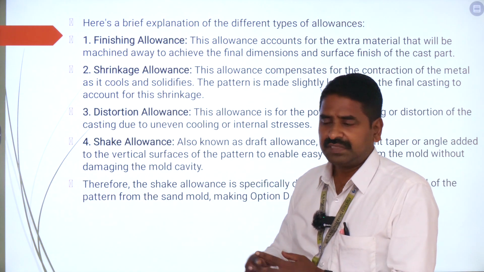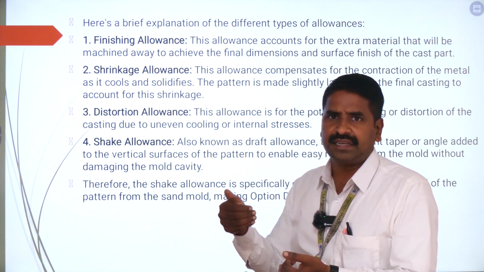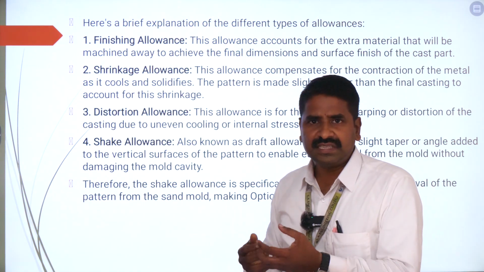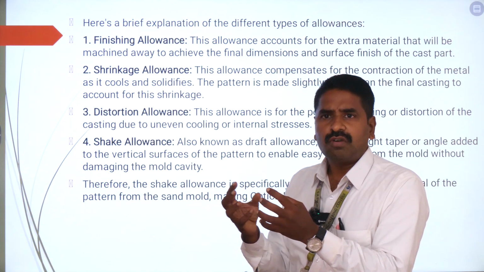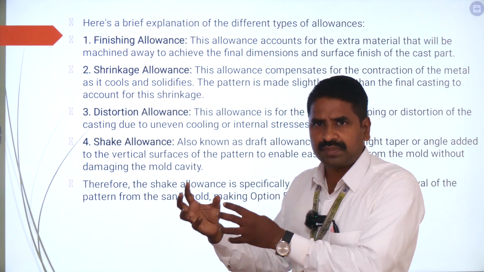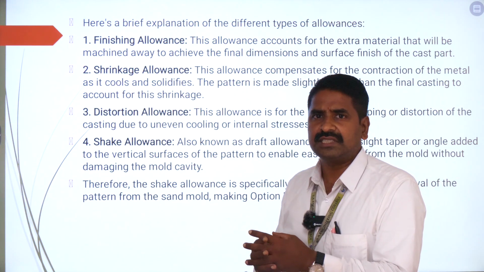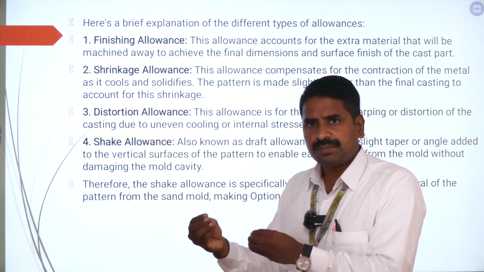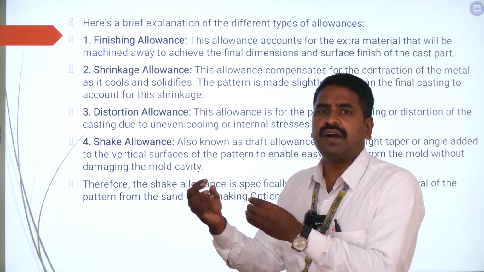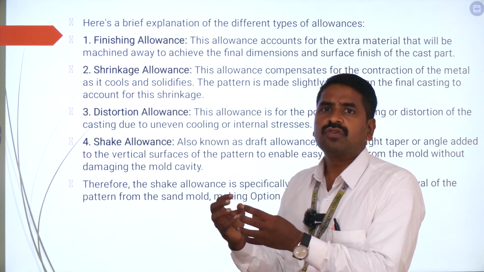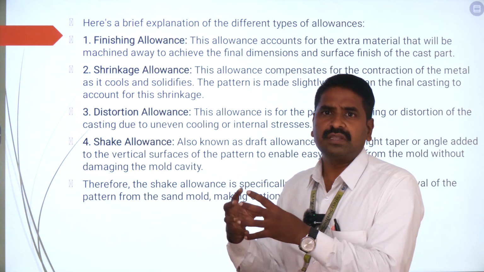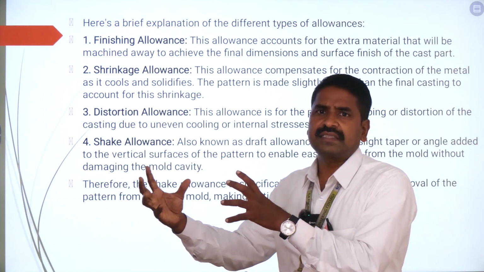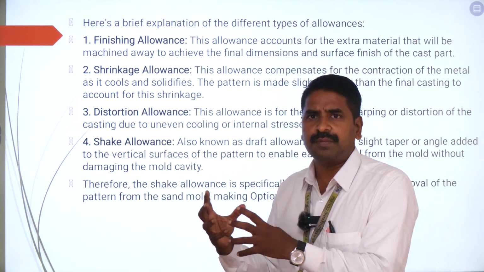Next, shrinkage allowance. Shrinkage allowance is exactly contradictory to your finishing allowance. Here the metal will get solidified and it will shrink. So you have to provide an allowance such that it is going to compensate for that shrinkage. So that is going to be called your shrinkage allowance. In simple words, the metal after solidification or after cooling will shrink in size. So to accommodate for that, you have to provide some allowance, that is the shrinkage allowance, so that you can compensate for the exact size of the product or the exact size of the component which you want to fabricate.